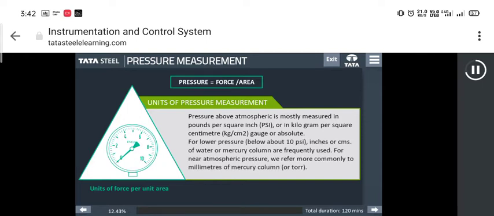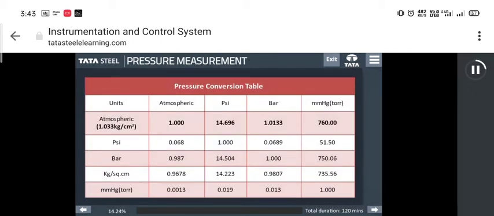Pressure above atmospheric is mostly measured in pounds per square inch, that is PSI, or in kilogram per square centimeter, gauge or absolute. For lower pressure, about 10 psi, inches or centimeters of water or mercury column are frequently used. For near atmospheric pressure, we refer more commonly to millimeters of mercury column or torr. The following table shows the value of pressure in different measuring units, and these can be converted into one another.